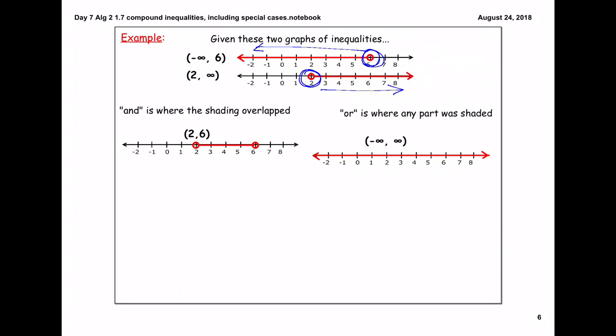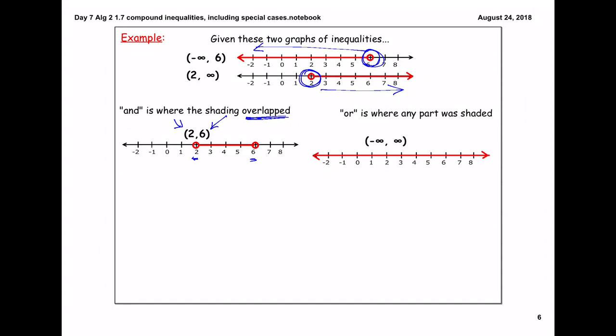If this was an AND problem, we are going to look where the shading is overlapped. And if we put these two graphs on top of one another, our graphs would overlap from 2, but not including 2, so we use a parenthesis, to 6, but not including 6, so again, we use a parenthesis to notate our open circles on our graph.